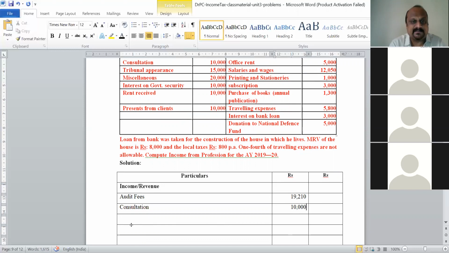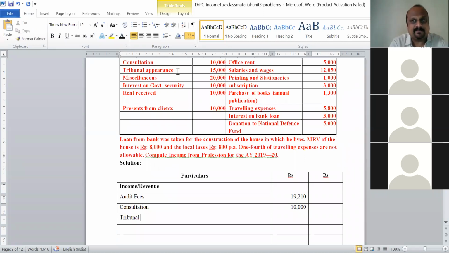Tribunal appearance. Whenever there are some disputes happening between the assessee and the income tax department, these assessees approach the tribunal. A tribunal is nothing but a court kind of a thing, wherein the income tax officials as well as the assessee come together and their queries are heard.